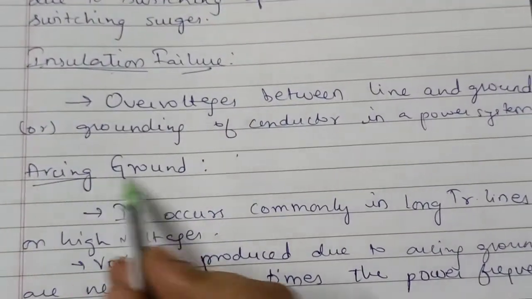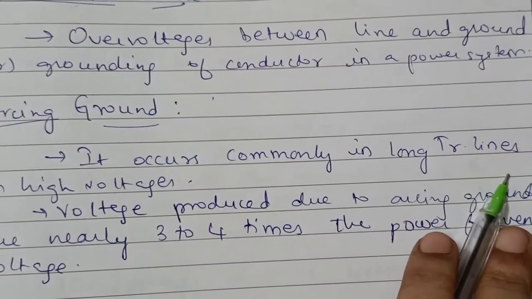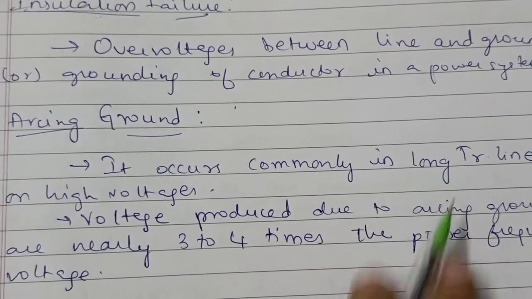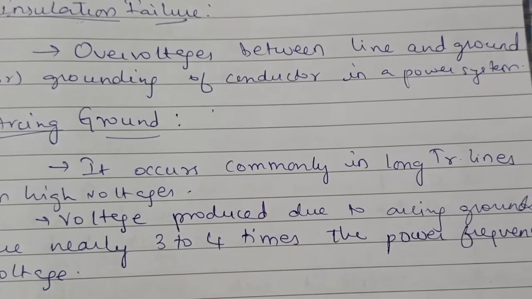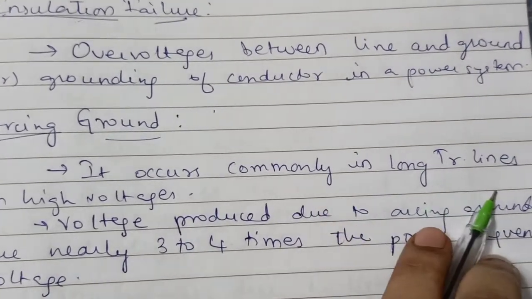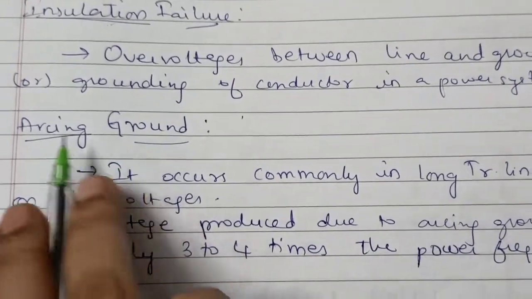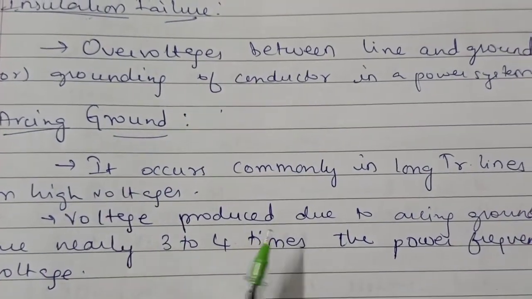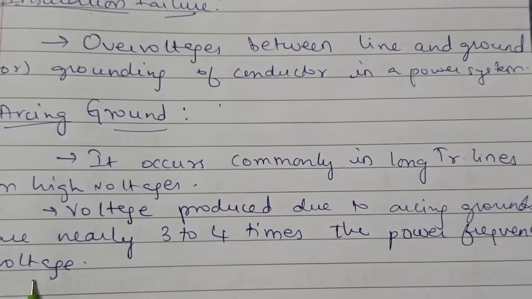Next is arching grounds. It occurs commonly in long transmission lines. Generally in long transmission lines, high voltages are transferred from one transmission line to another, so this is where arching grounds generally occur. The voltage produced due to arching grounds is nearly 3 to 4 times the power frequency voltage.